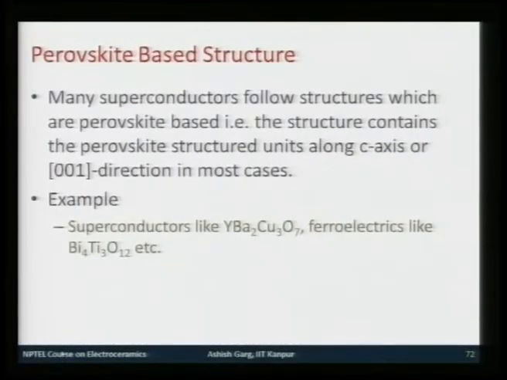These are called perovskite based structures. Typically, in these structures the perovskite units are stacked along the 001 axis of the unit cell, also called the C axis. Examples of such materials are superconductors like yttrium barium copper oxide, some ferroelectric materials like bismuth titanate, and some manganites as well. We will look at only 2 materials which are rather interesting as well as a little simple.